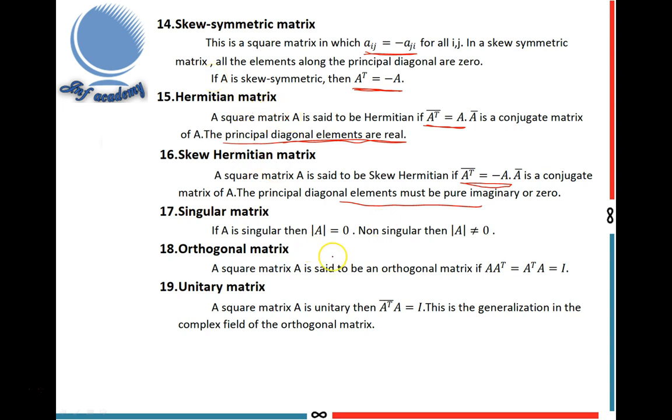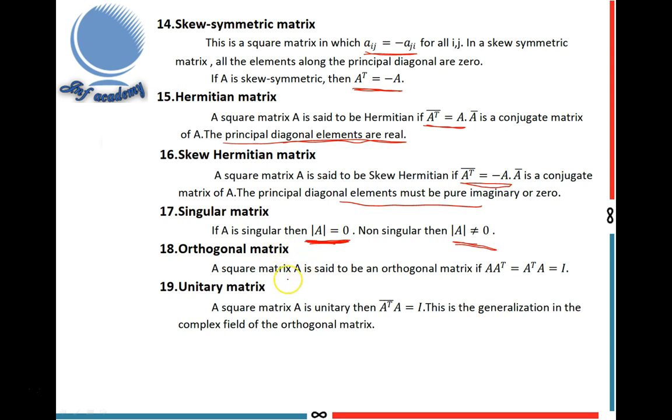Next, singular matrix. If A is singular, then determinant A equal to 0. It is a very, very important definition, because it is used in finding the inverse. Suppose the matrix is non-singular, then only inverse exists. If A is singular, then determinant A equal to 0. If non-singular, then determinant A not equal to 0. If A is non-singular, then only inverse exists.